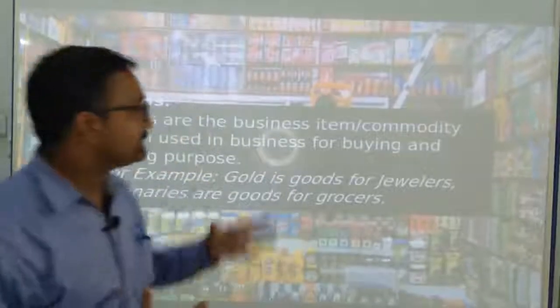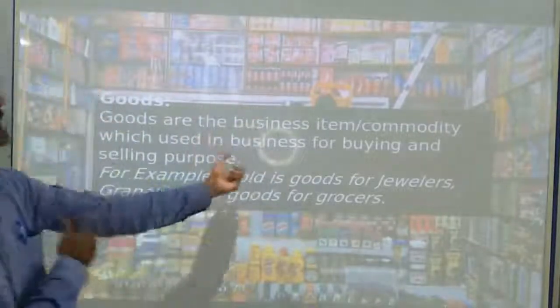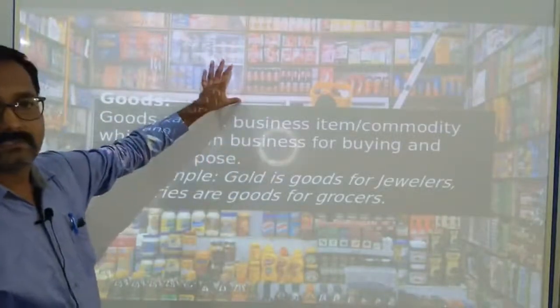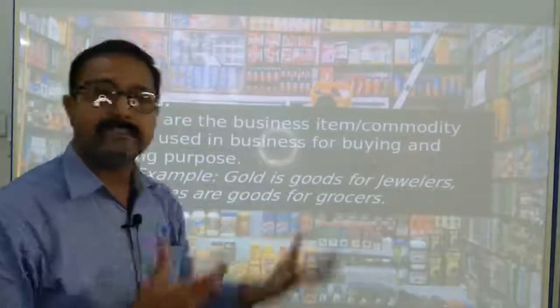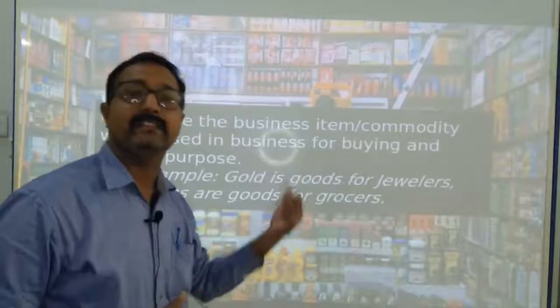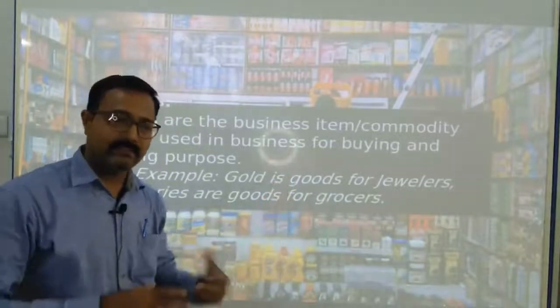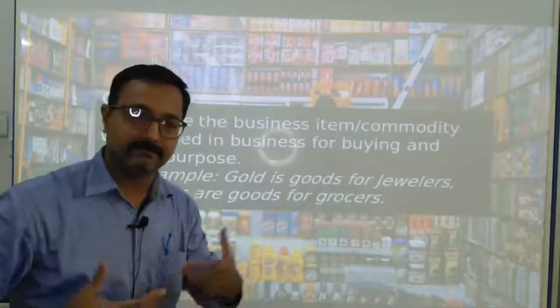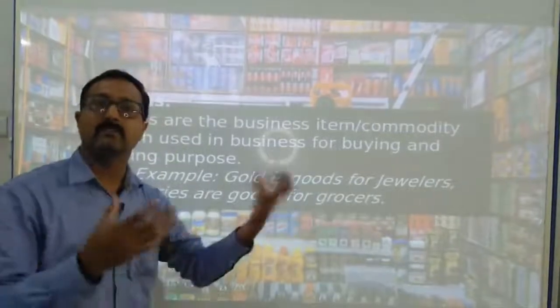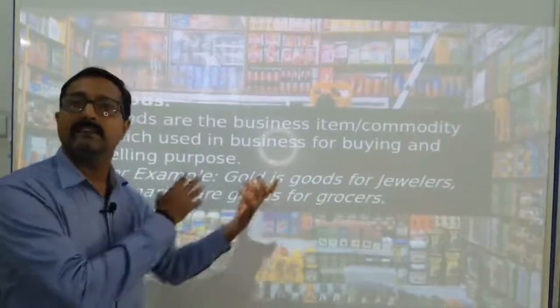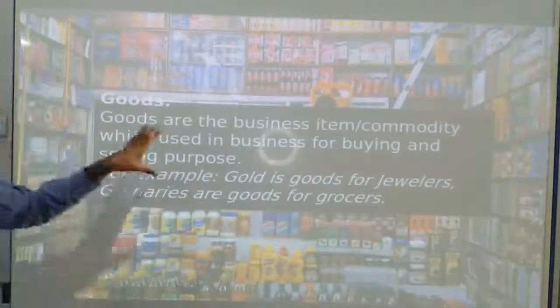Once you purchase these items, they will be part of the goods for the provisional store. For different stores, if there is a bicycle store, bicycles are the goods for them. If there is a showroom of four-wheelers or two-wheelers, these two-wheelers and four-wheelers are the goods for the showroom owners. So that is goods.